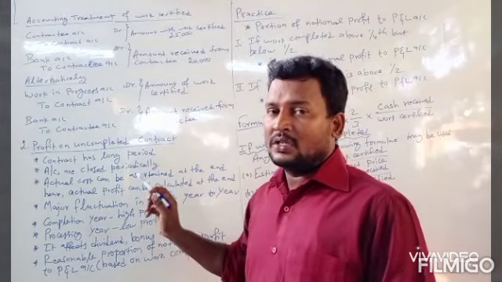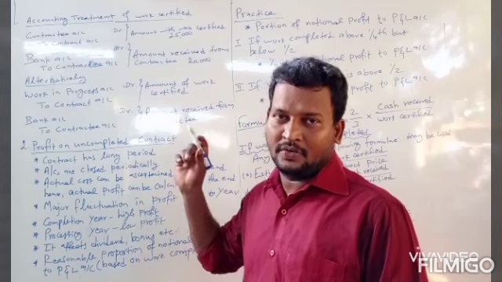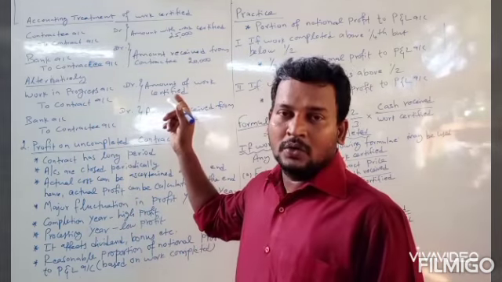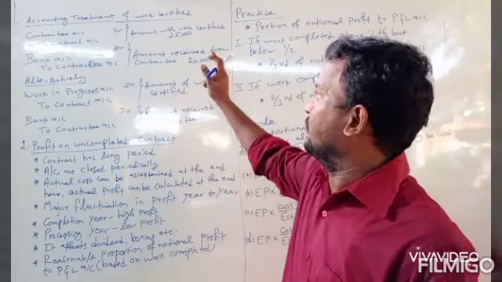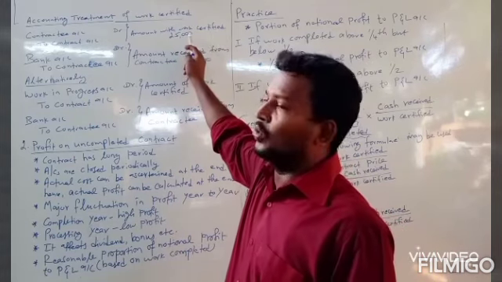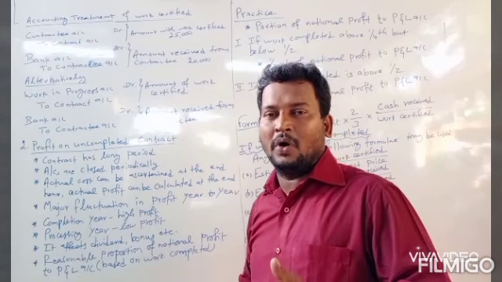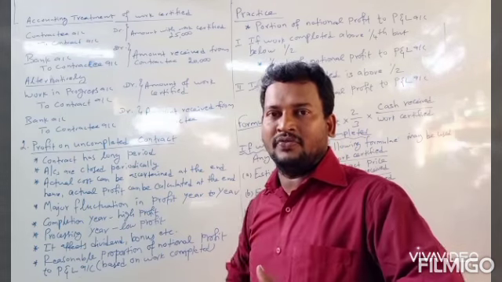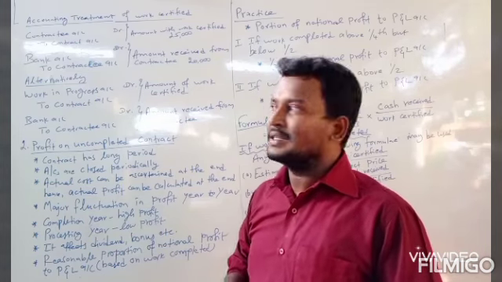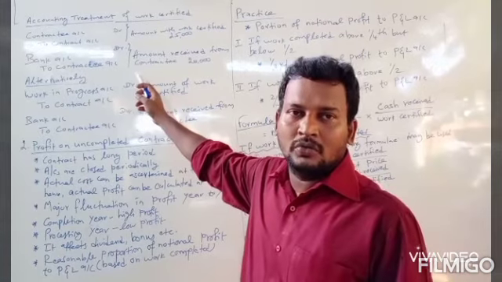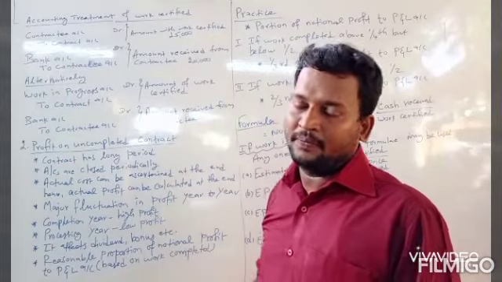Here, the work certified can be treated in accounts in two ways. The first, the contractee account should be debited and the contract account should be credited with the amount of work certified. Here, according to the example, it is 25,000. We have received a certain part of work certification as cash from the contractee, so that also should be entered in the accounts. That should be entered as bank account debit to contractee account with the amount of cash received from the contractee.